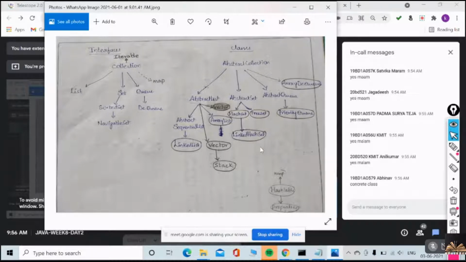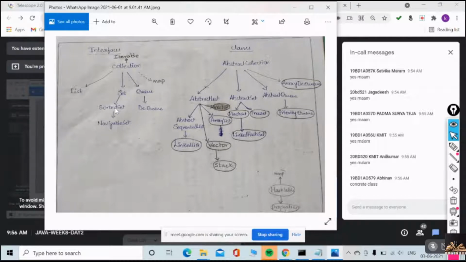Yeah, exactly, Abhinav. Thank you. I couldn't recollect on the spot. Okay, they are concrete classes, because they are implementing. They are the implemented classes. Tree set is the concrete class of the abstract set.